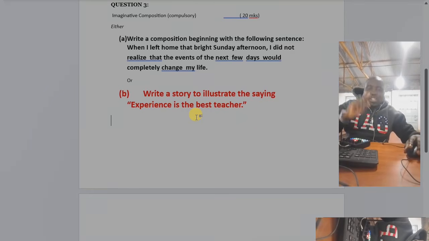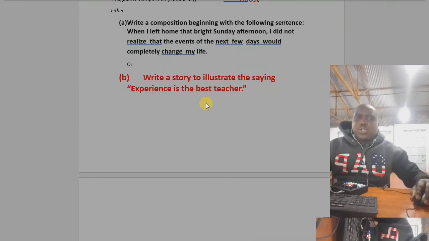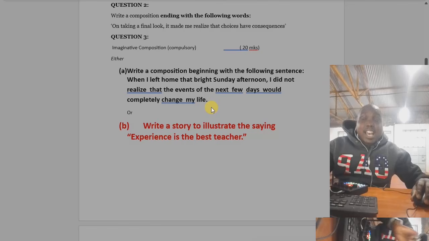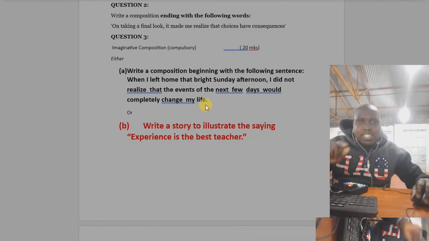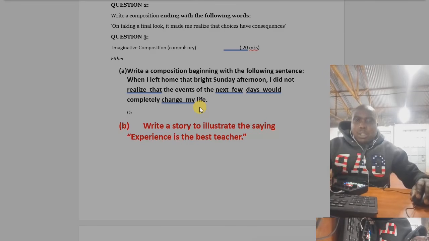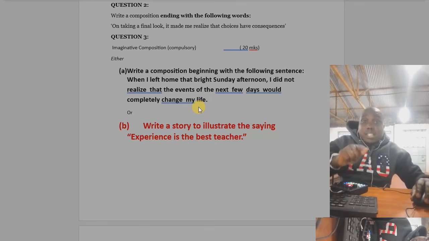That story is here. You will write everything like that story. So let me show you the story I have. I will show you how to use it in any of these compositions, and you will get 14, 15, 16 marks, even if you did not even read the question. But if it is a beginning, you must start with the words you are given to begin with, for you to score the 2 marks for instructions, right?